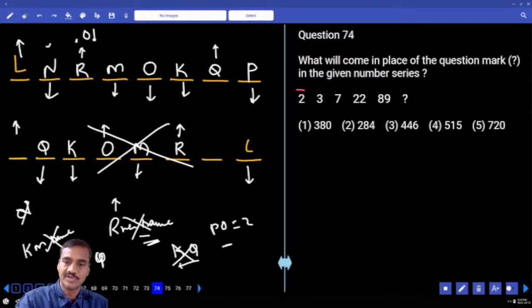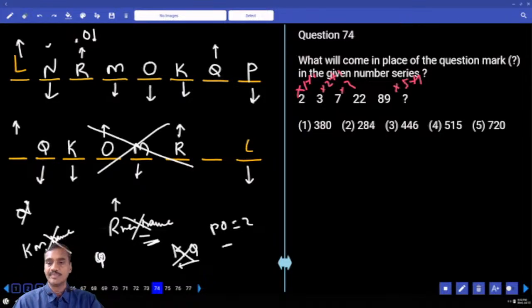Numbers are increasing at a very fast rate. Hence a combination: into 2 plus 1, into 3 plus 1, 4 plus 1, 5 plus 1. And 4, and 9 into 5 plus 1. The last digit must be 6. Choice 3 is the answer.